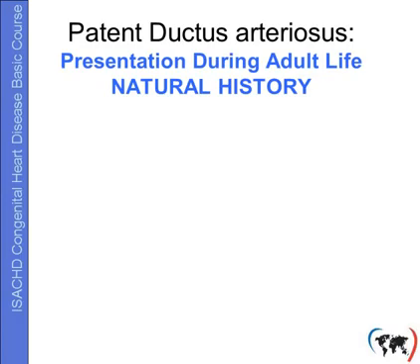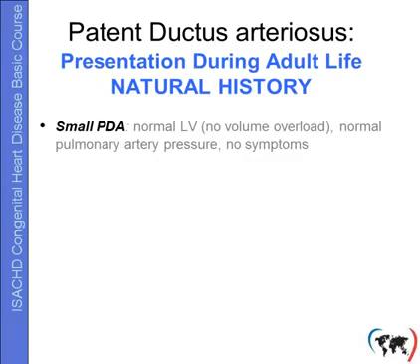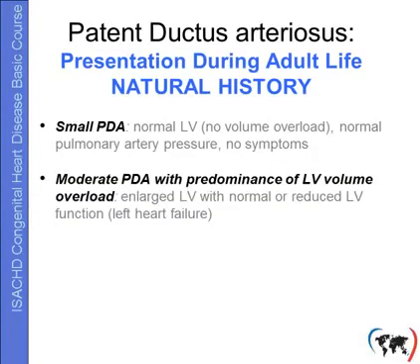In the group with unrepaired PDA, we have to distinguish the ones with small PDA. They have a normal left ventricle because the PDA is too small to cause volume overload. There will also be normal pulmonary artery pressure and no symptoms. In the group of patients with a moderate PDA, we have to distinguish between those with still predominance of LV volume overload. They will present with an enlarged left ventricle with normal or already reduced left ventricular function, and clinically they may present with left heart failure.